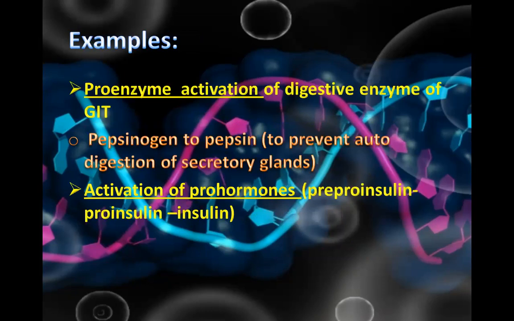Examples of trimming: proenzyme activation of digestive enzymes of the GIT. Pepsinogen to pepsin. If pepsinogen is there, we trim that and it is modified into pepsin, to prevent auto-digestion of secretory glands. Activation of prohormones, pre-proinsulin to proinsulin and to insulin.